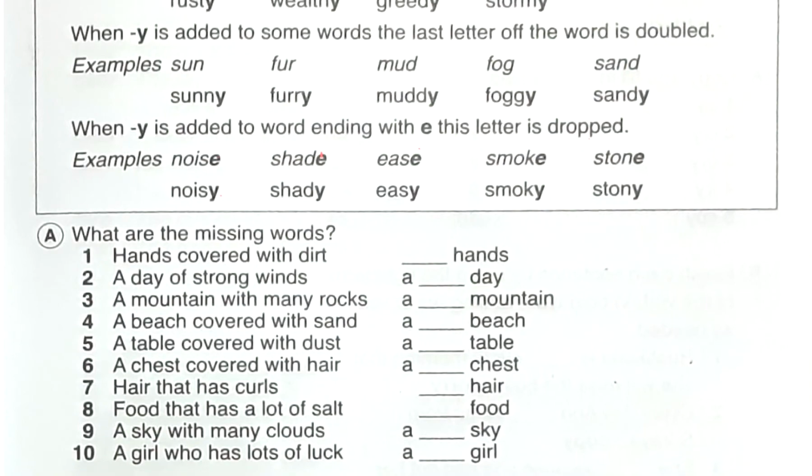So after that we are going to do the exercises. First exercise, these are so easy, today's exercise. What are the missing words? Dash hands. We will form an adjective depending on one word from the sentence. Here, dirt is a word, and depending on this word we will make an adjective. So here it will be dirty hands. Remember, all of today's adjectives will end with y. A day of strong winds. So what will be here? It will be windy day.